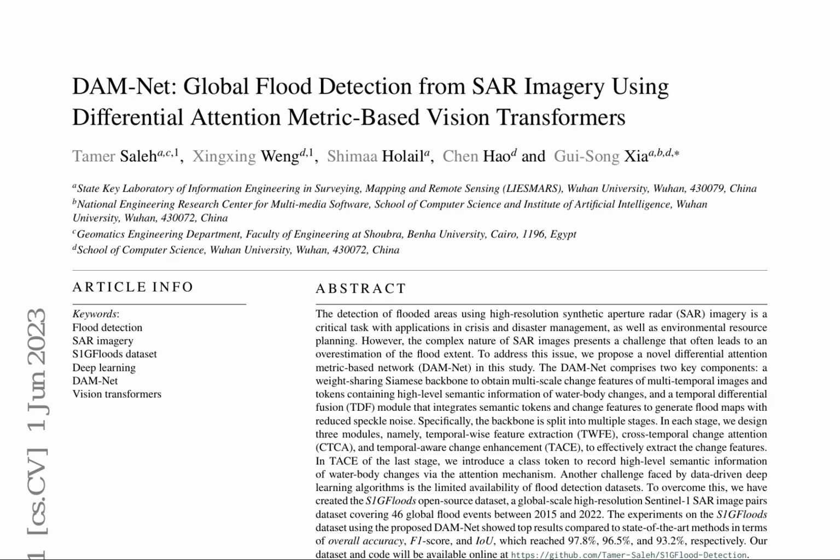The main contributions of this paper are the proposal of DAMNet, the design of the temporal differential fusion module, and the creation of the S1G floods dataset. The proposed DAMNet architecture consists of three key modules: temporal-wise feature extraction, cross-temporal change attention, and temporal-aware change enhancement.